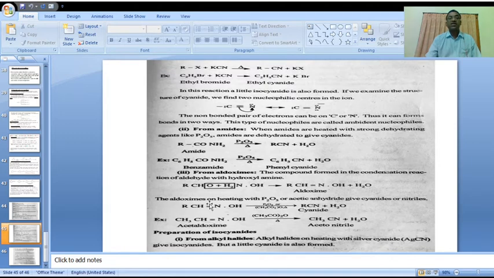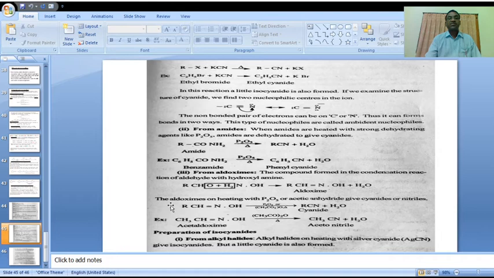Here there is loss of a water molecule to form aldoxime, with CH double bond N and OH. The aldehydic functional group bonds with the hydroxylamine to form aldoxime. This is the first step in this cyanide formation.